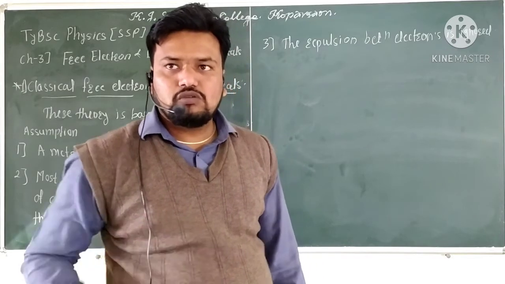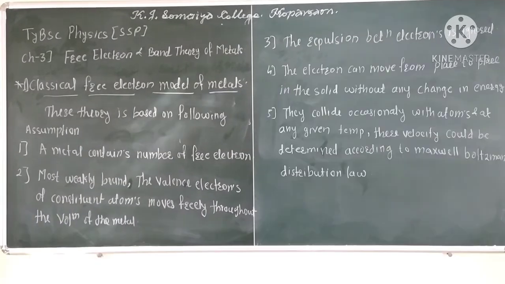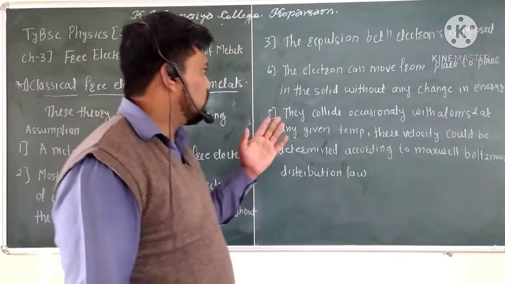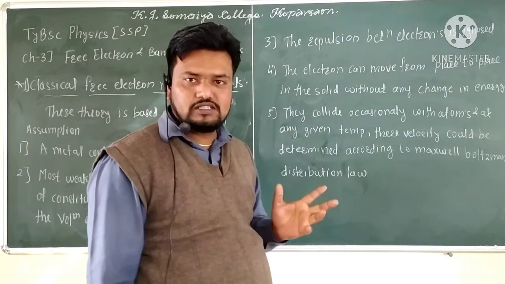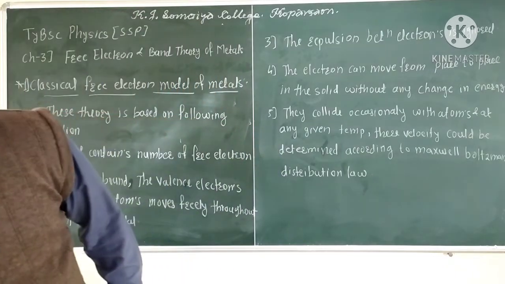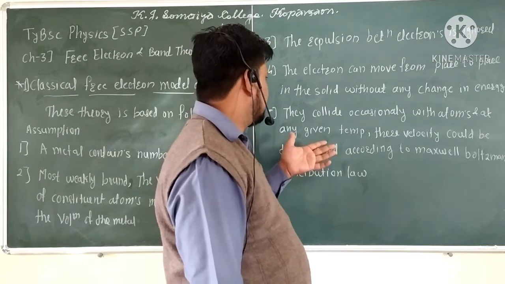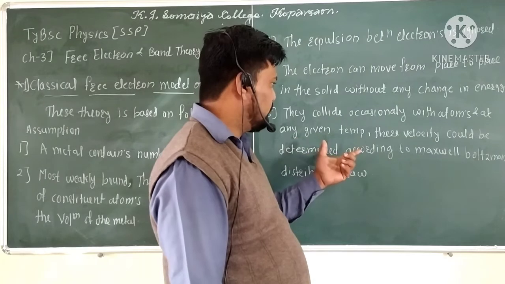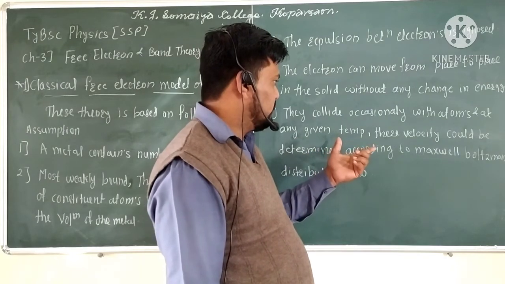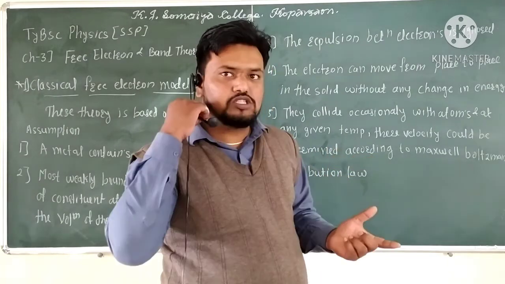So the fourth assumption given here is that the electrons can move from place to place in the solid without any change in energy, so the energy does not change while the electrons move freely in the volume of the metal. The next assumption is that they collide occasionally with atoms at any given temperature. Their velocity can be determined according to the Maxwell-Boltzmann distribution law.